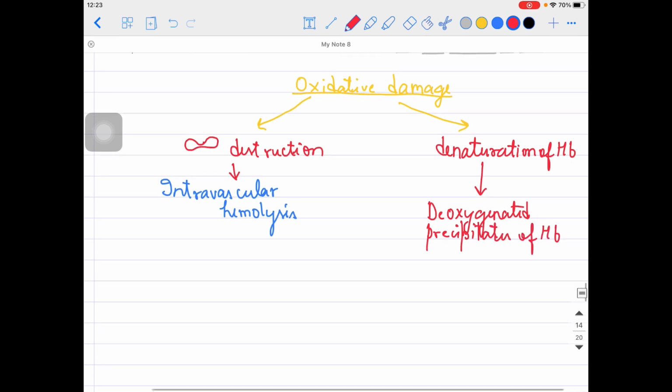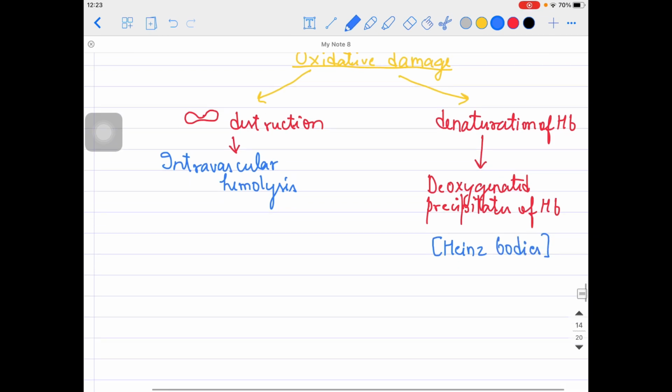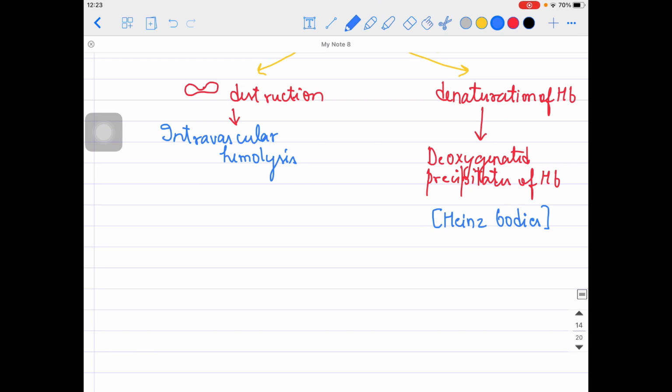And these deoxygenated precipitates of hemoglobin are called your Heinz bodies, guys. I will show you in a few moments how they actually look. Whenever these RBCs which have Heinz bodies inside them pass through the spleen, the graveyard of RBCs, they will be captured.